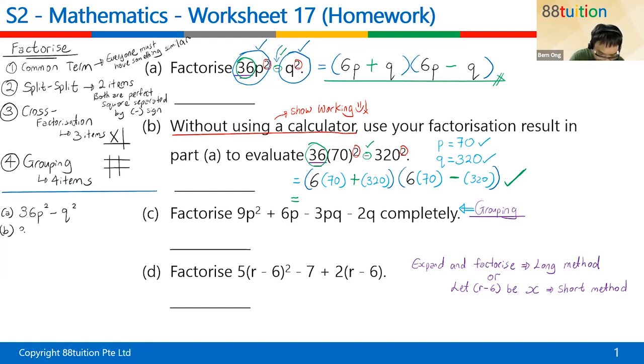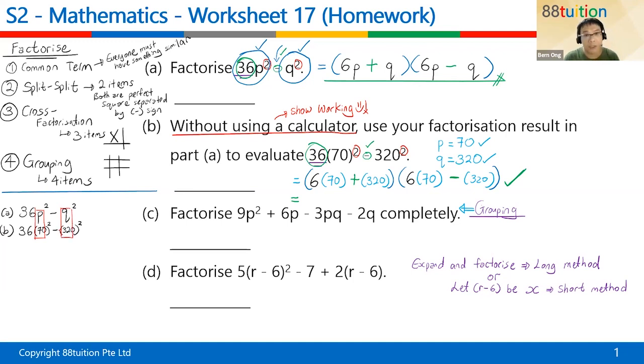Can you see that everything is the same, like 36? Then the bracket down here, they put a 70 squared minus 320 squared. That is the part B question. So I need you, Chen Feng, to make a fair comparison. Can you see that the P actually represents the 70 here? Can you just compare fairly, on top and below like that? Can you see?